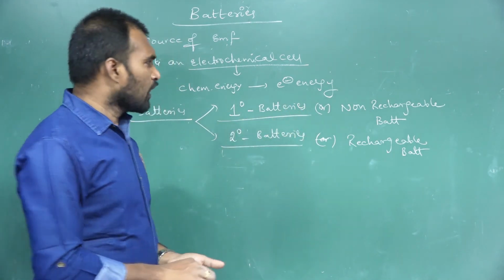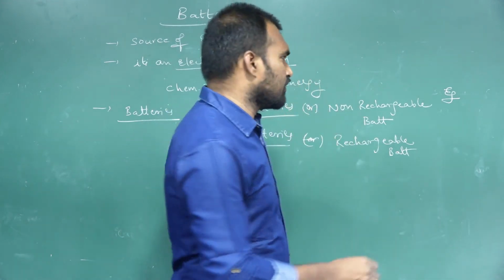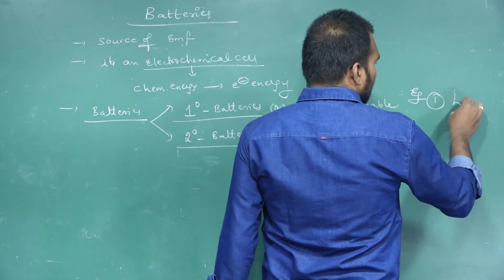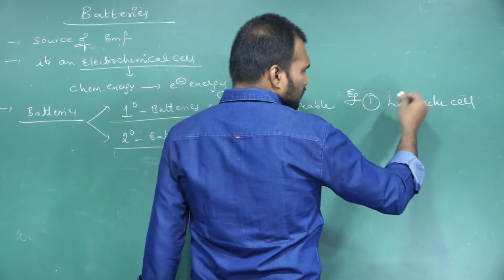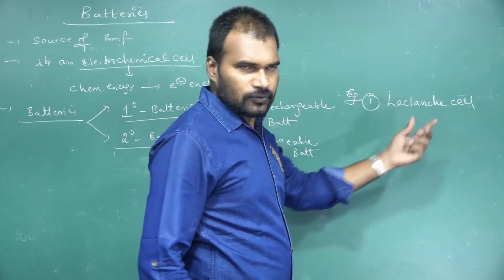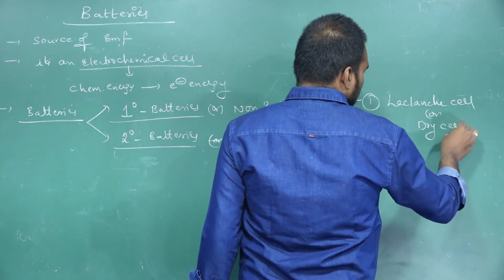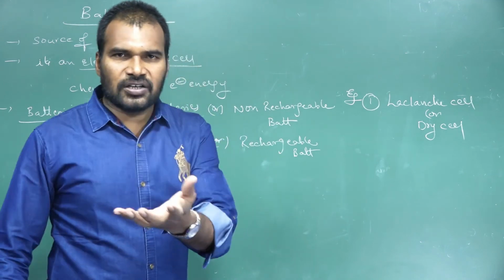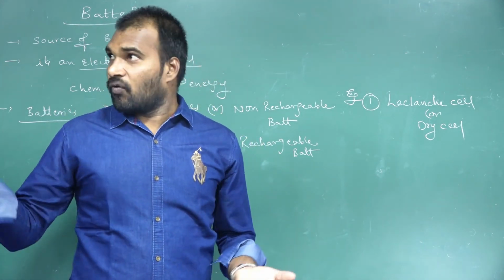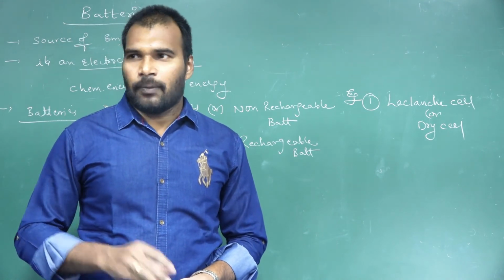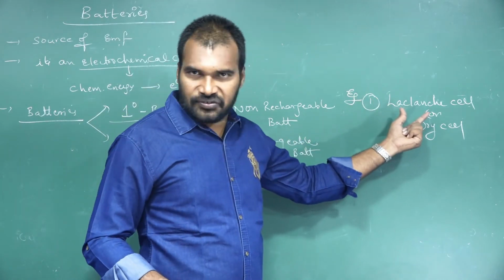Primary batteries. Examples for primary batteries: two cells are there. One is the Leclanche cell, named after the scientist, also called the dry cell. The batteries that we use in transistors, remotes, or wall clocks are all Leclanche cells, dry cells.